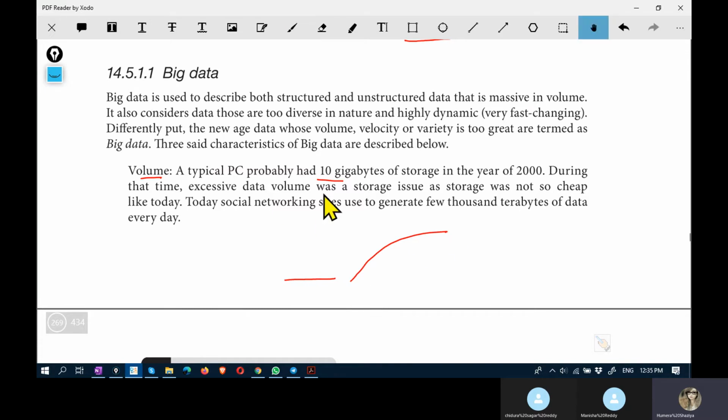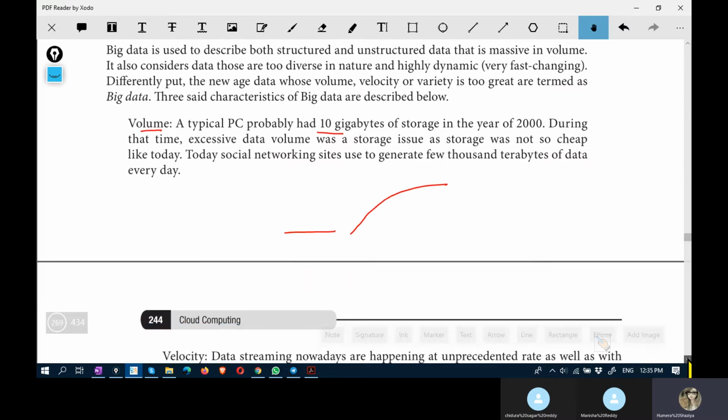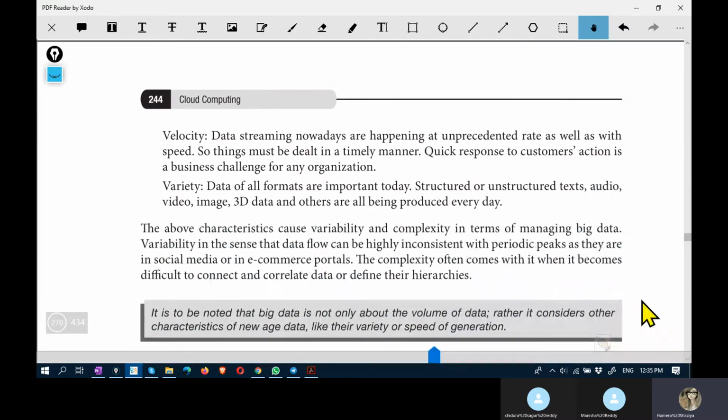And then velocity: the data streaming is happening at an unprecedented rate. You just look at videos on YouTube and on several other video streaming apps. At an unprecedented rate, you see the videos getting streamed. That was also not there earlier.